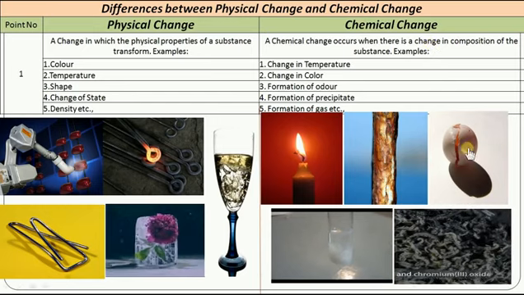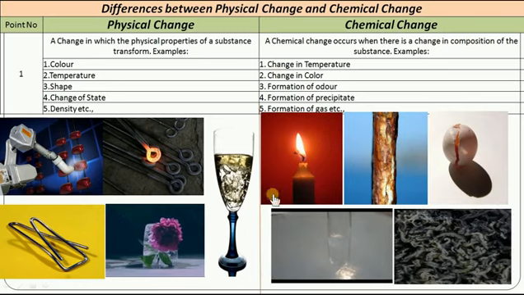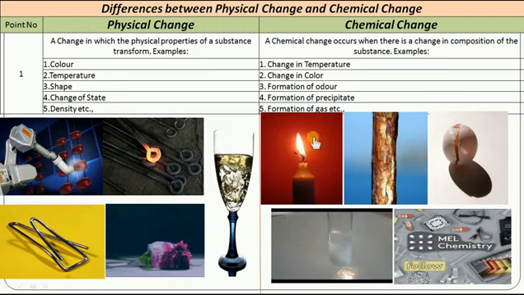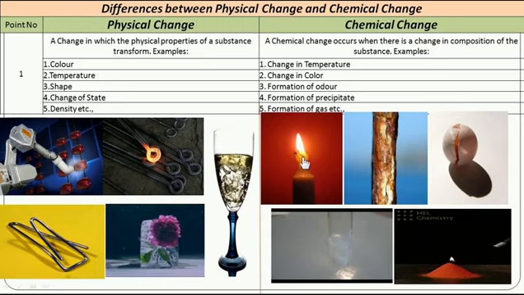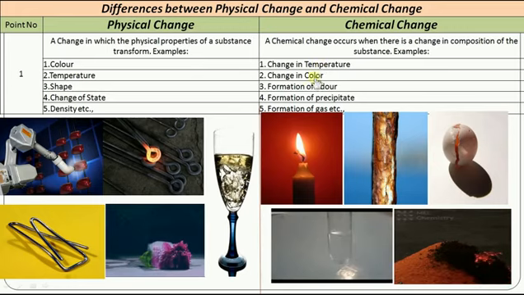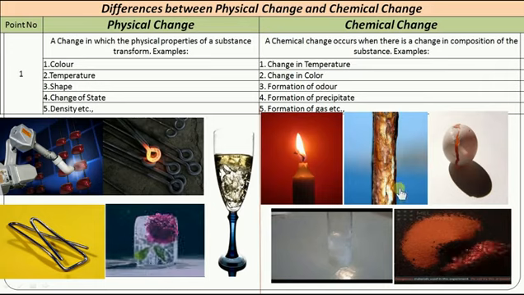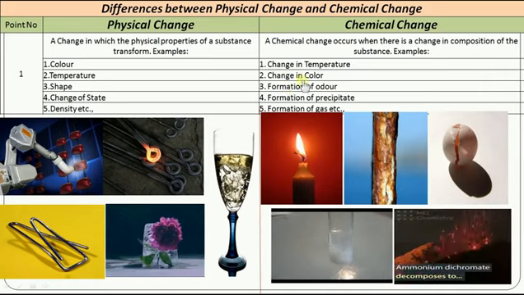Look at the first picture. Change in temperature. Yes, when you light the candles, what happens? The fuel burns with the help of the thread, right? So you can see some heat around this area. So I can say change in temperature takes place. Similarly, change in color. The iron rod becomes rusted iron, right? So this is an example of change in color.